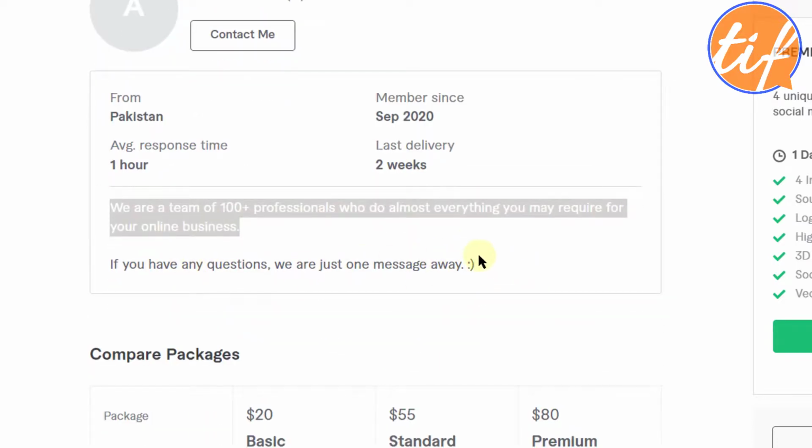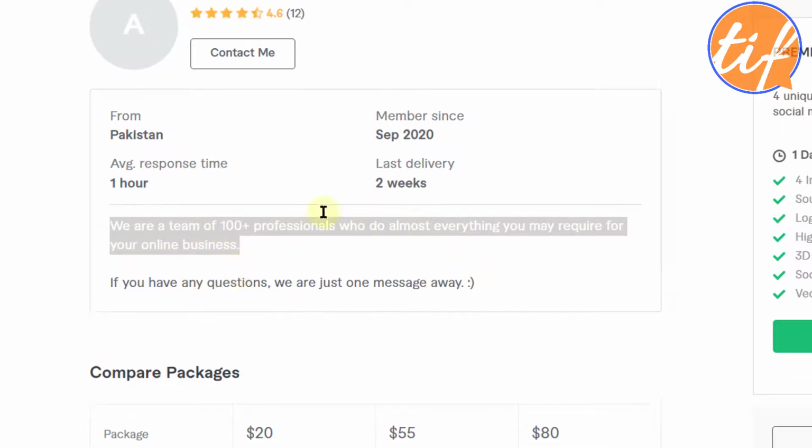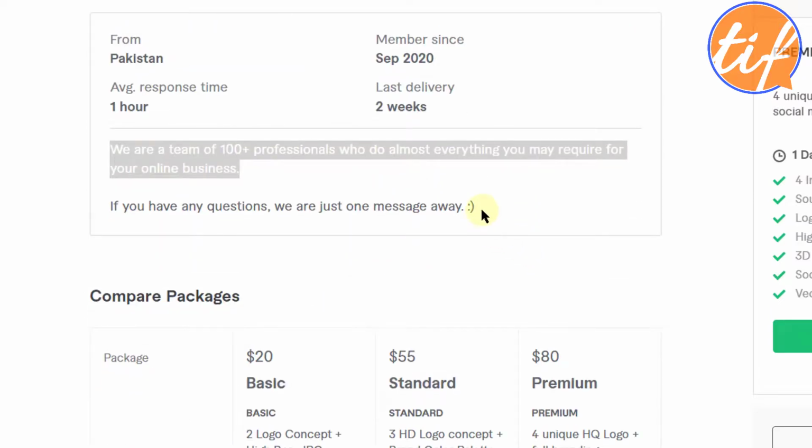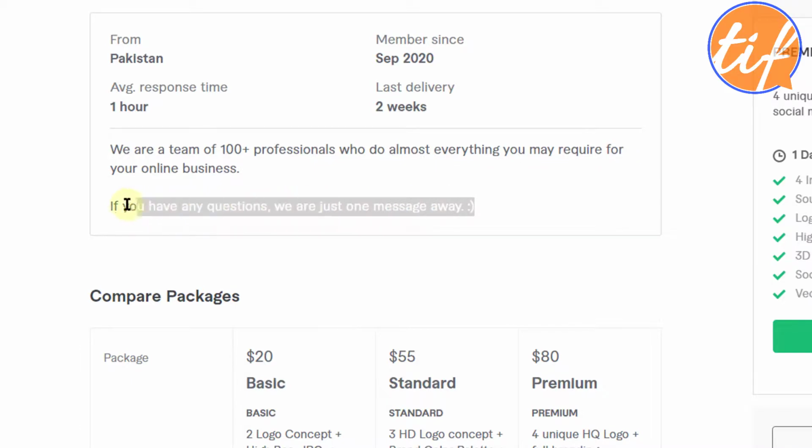I understand that people pick up these things from other profiles of top selling, top rated sellers on Fiverr, but then do it smartly. At least make it sync with what you are writing. This part should sync with the description as well. Very, very important. This helps the buyer build trust on you, right? If you have questions, we are just one message away. This is nice. Fine.